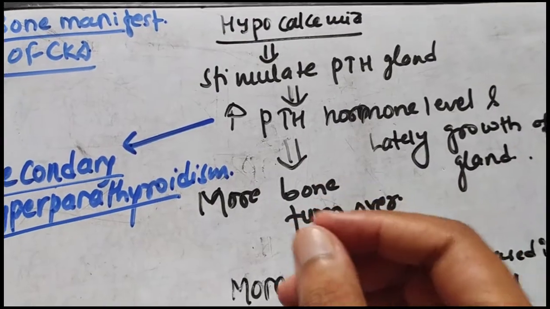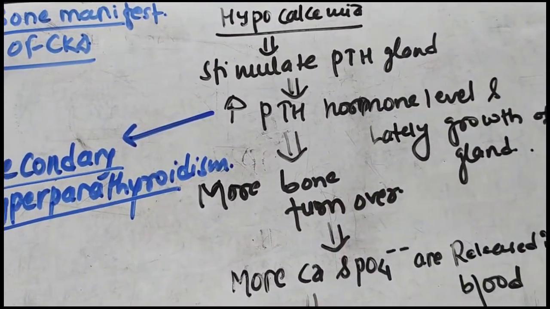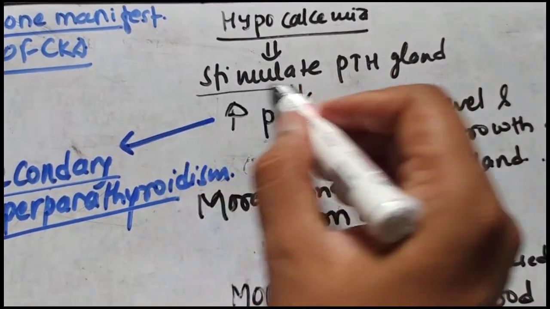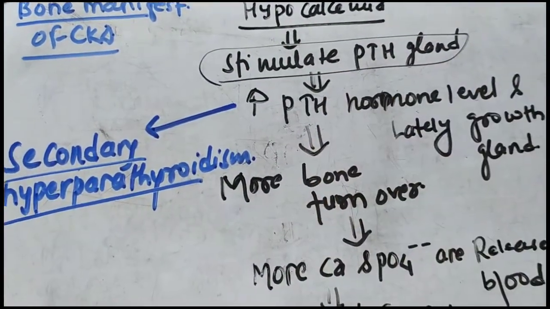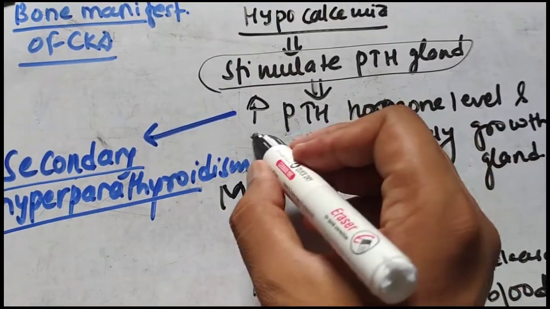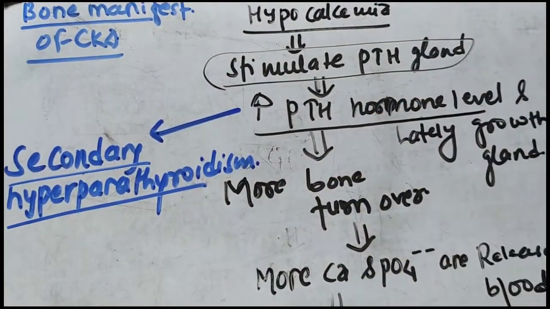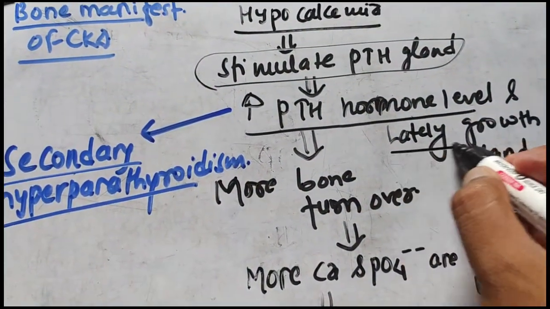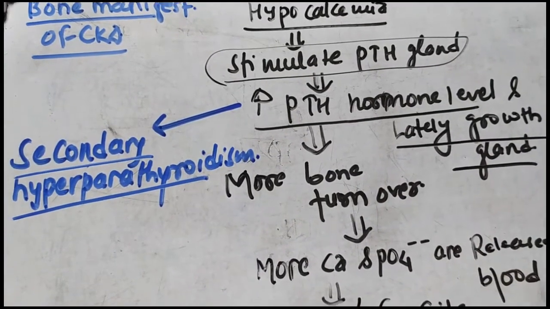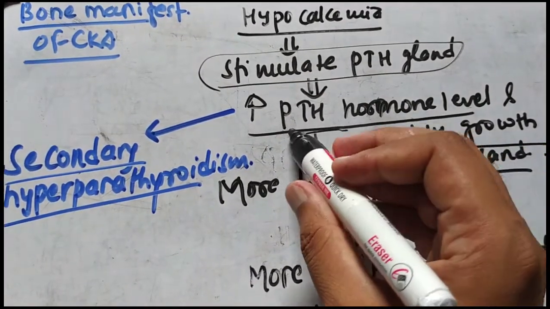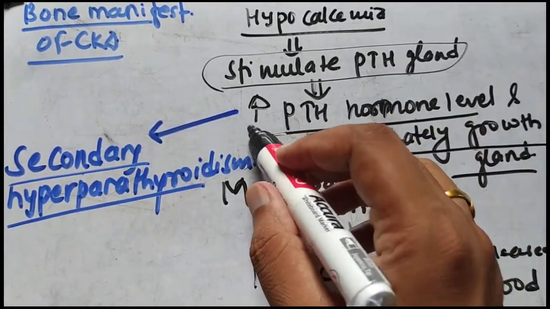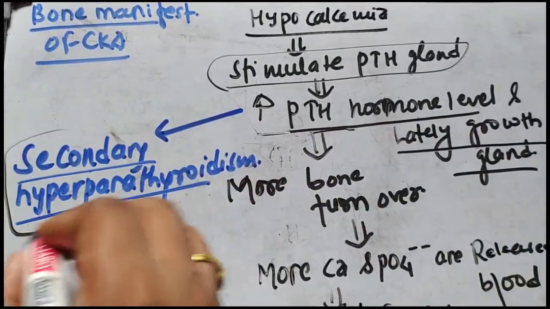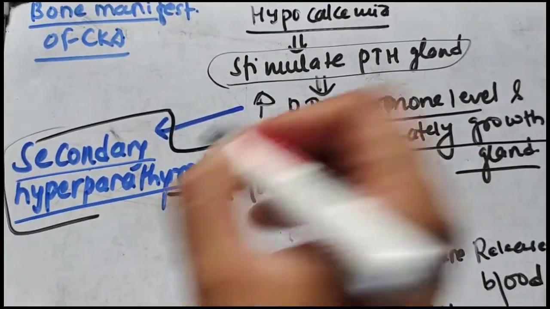And once the hypocalcemia is achieved, the hypocalcemia stimulates the parathyroid gland, and the parathyroid gland, in response to the hypocalcemia, increases the hormone, that is parathormone, and lately there will be an increase in the growth of the gland also. So ultimately there will be increased growth of the parathyroid gland and increased level of the parathyroid hormone. This is known as secondary hyperparathyroidism.